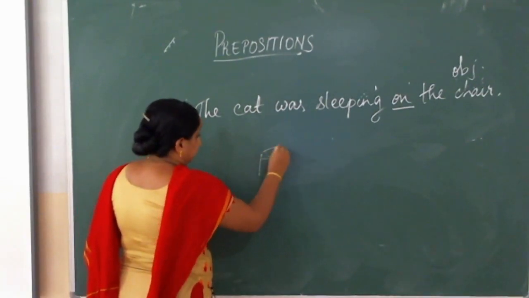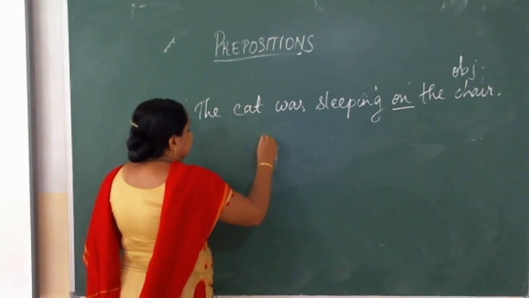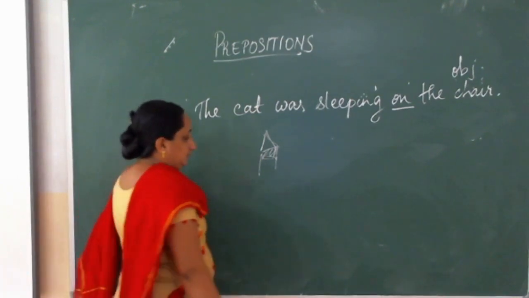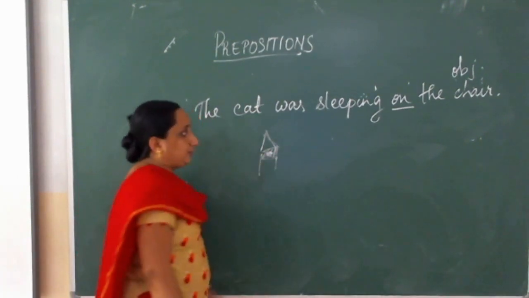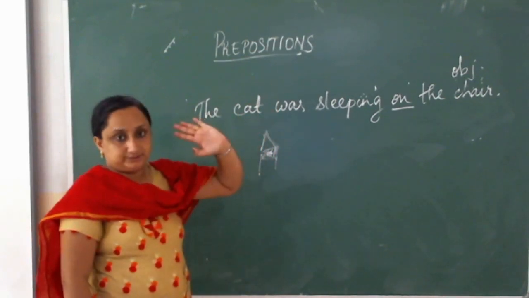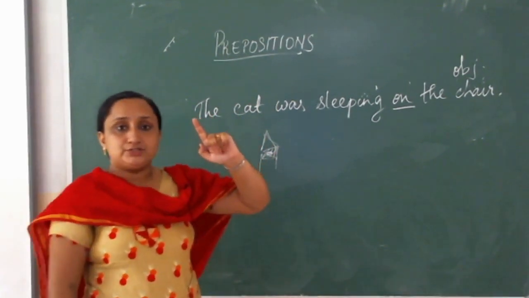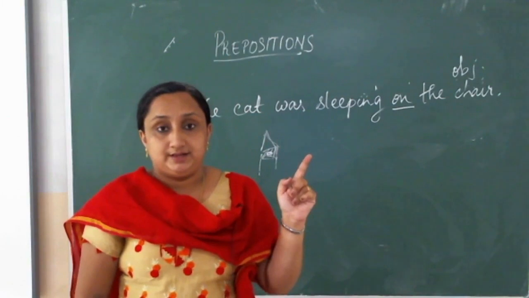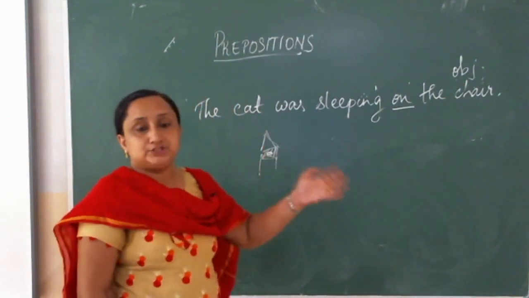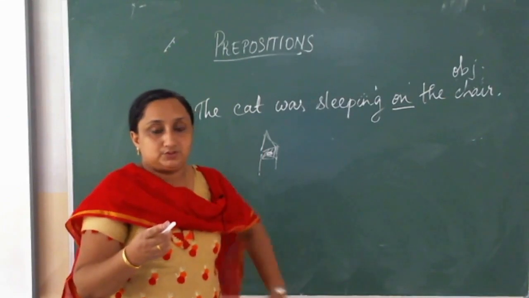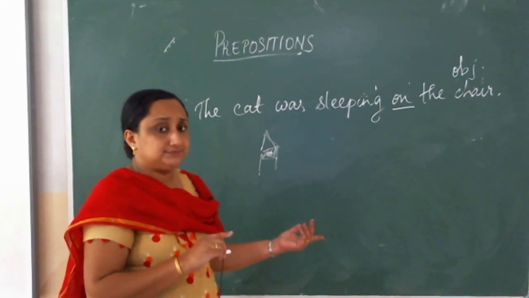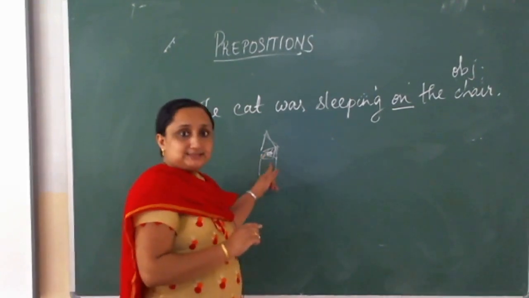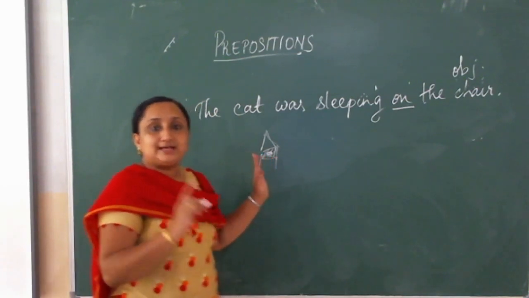Now, my drawing is a little bit poor, not a little bit, very much poor, but you please do bear with it. Now, if I say the cat was on the chair, you cannot use the cat was sleeping above the chair. Above refers to a position which is not in contact, straight on top. So you cannot say the cat was sleeping above the chair. Why? It's on top of it. So why should I place on itself and not above? You have to write on, because it's in contact with that chair.